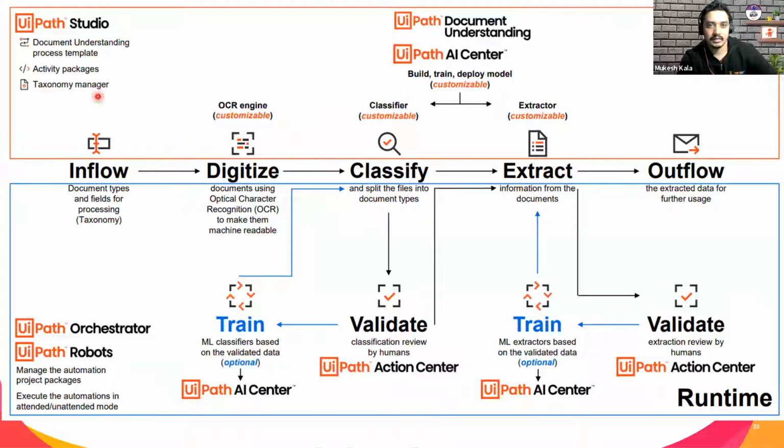Then, what are the components which you are using? You are using UiPath Studio to code the DU. You are using Action Center to manage and validate the classifier validation. You are using Action Center, and then UiPath Orchestrator, where you will manage the robots, and the UiPath robot, which is actually going to execute the automation. It can be attended or unattended, right? So this is how all the 7 components are working together.